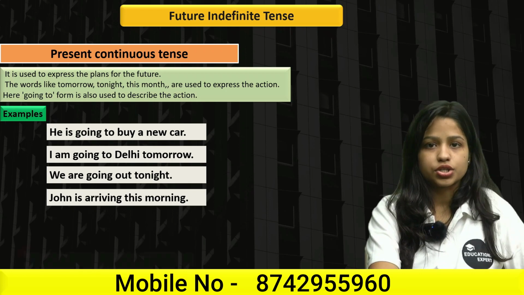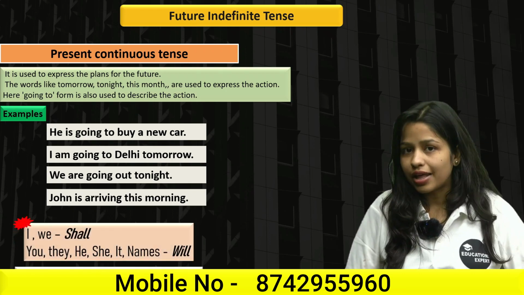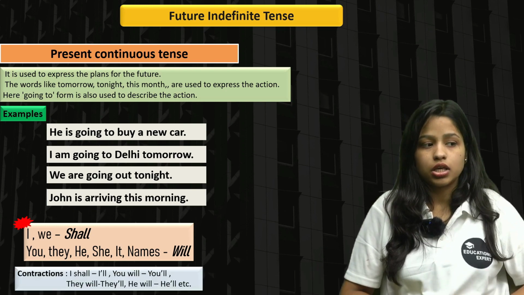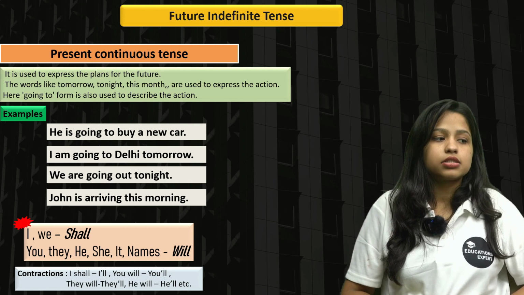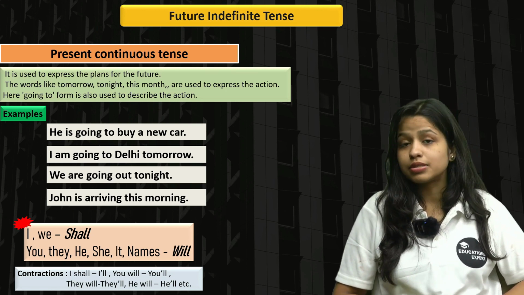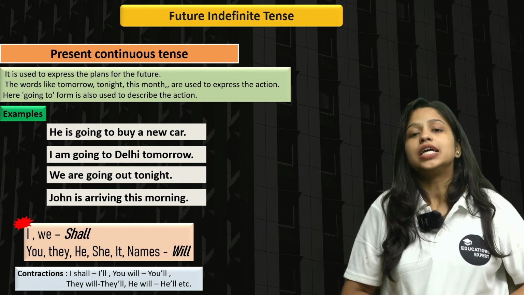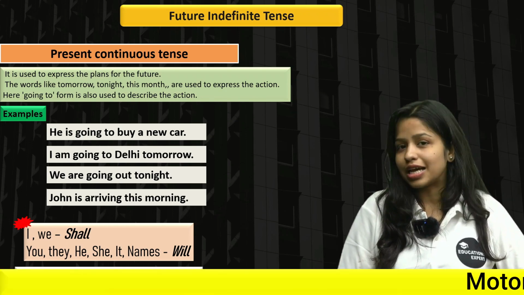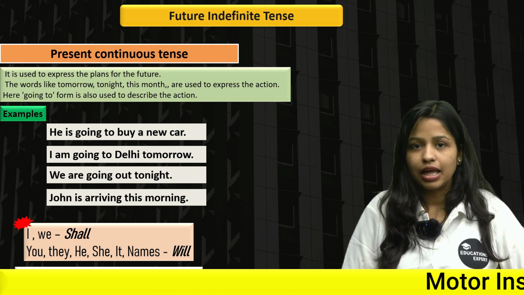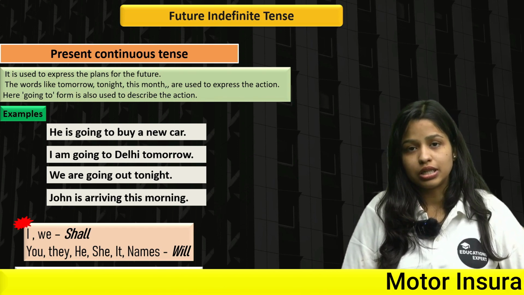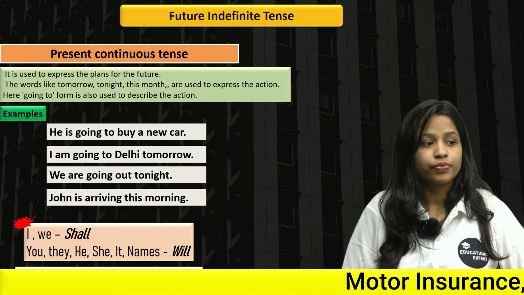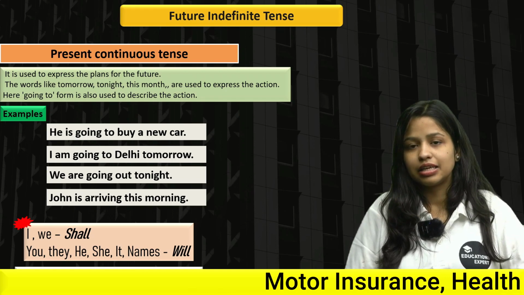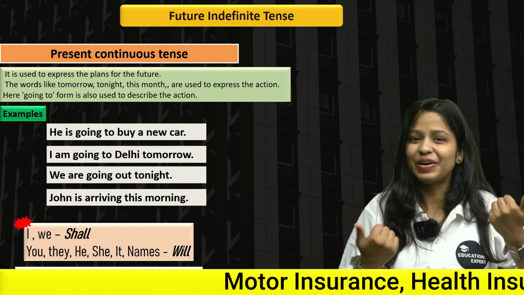Let's understand contraction form. We use shall with I and we, and we use will with you, they, he, and she. Let's talk about contractions. I shall becomes I'll. It sounds like I'm telling you I will, but it actually means I shall. I shall, I'll. You will, you'll. They will, they'll. He will, he'll. I hope you got it, right?